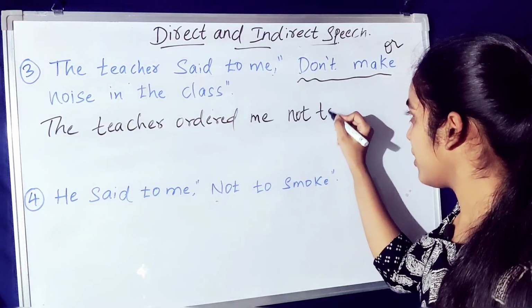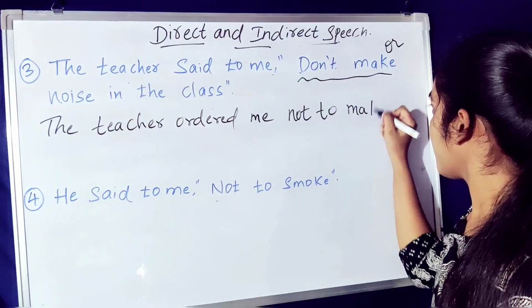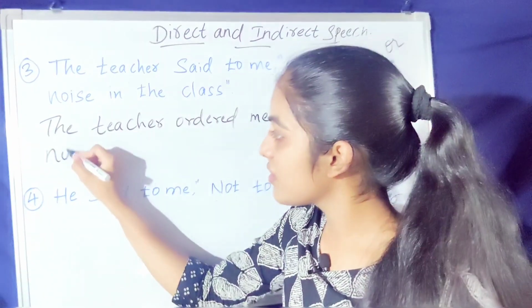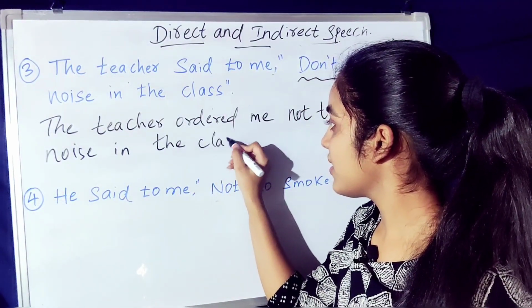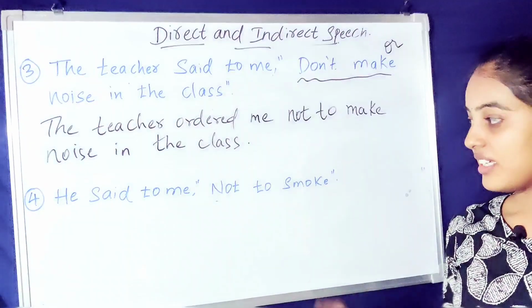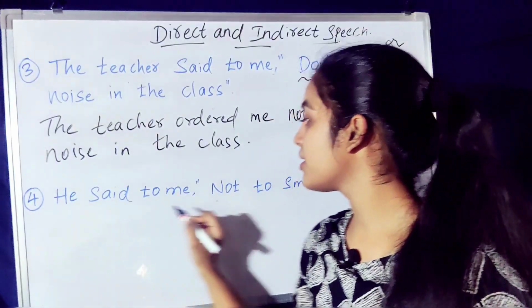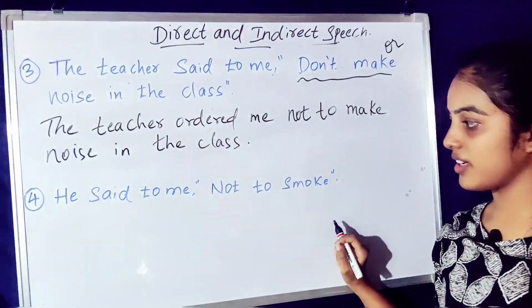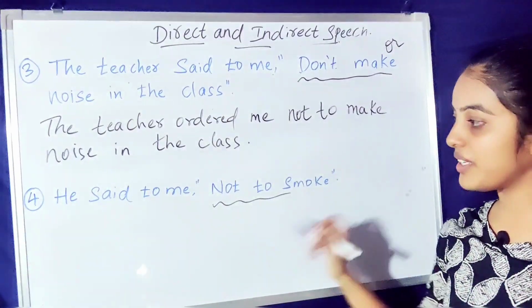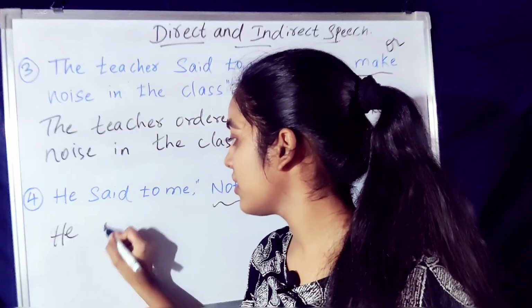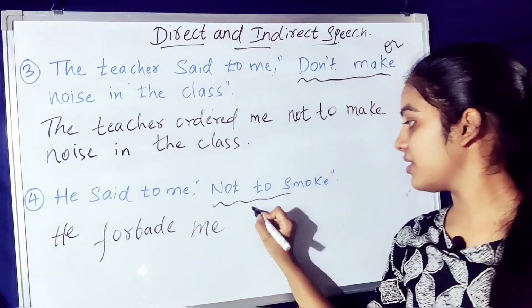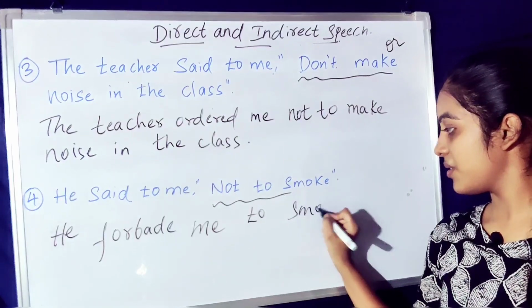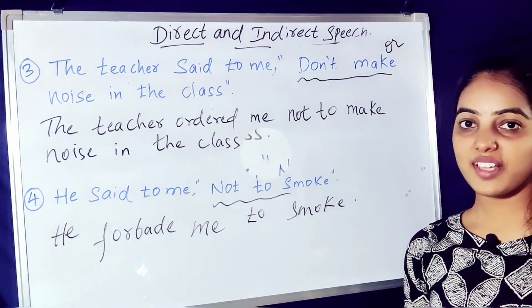Not to make noise in the class. Okay, next example, he said to me, "Not to smoke." This is in negative form. We simply write it as he forbade me to smoke.